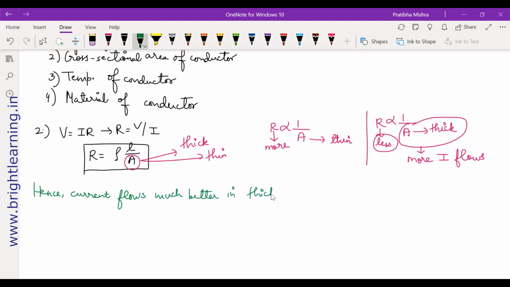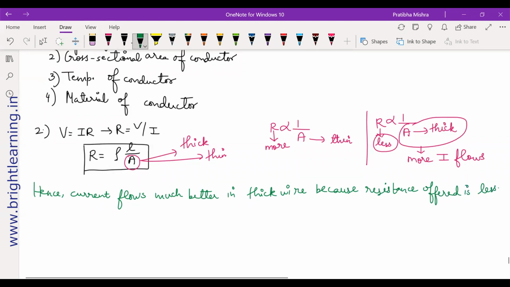If you want, you can write it more properly: it flows easily in a thick wire because the resistance offered is less. This is just for your information.